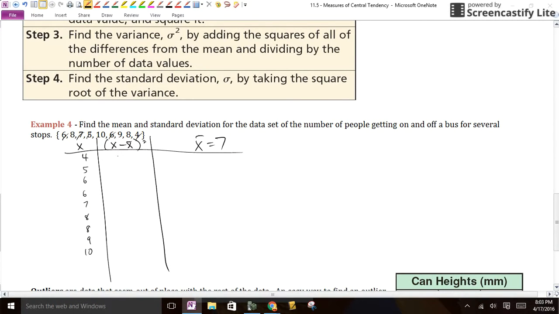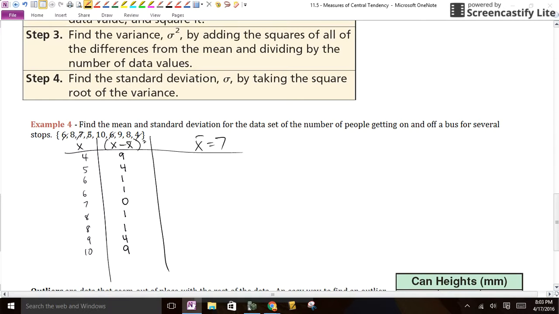4 minus 7 is negative 3, squared is 9. 5 minus 7 is negative 2, squared is 4. 6 minus 7 is negative 1, squared is 1. That's also going to be 1. 0. Now 8 minus 7 is 1, squared is 1. And that would also be 1. 9 is going to give me what? 2, 4. And 3 is going to be 9. And that is our squares.